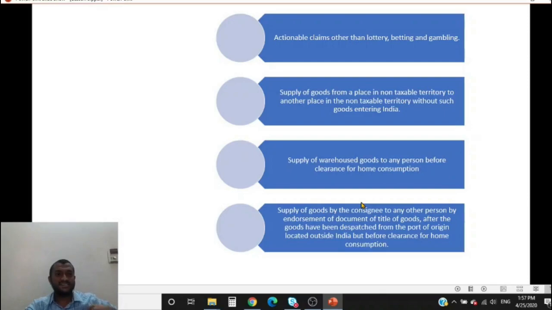Now the transaction between me and him is a supply, but it is not subject to GST. It is neither supply of goods nor supply of service. So when will tax be levied? It will be levied when the person to whom I've sold clears it from customs. So at only one point of time should tax be levied. That is the motive for this transaction. So this is what Schedule 3 is.